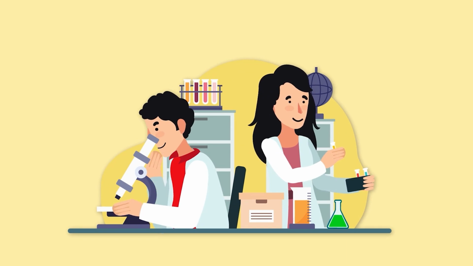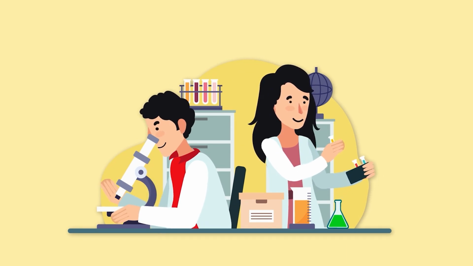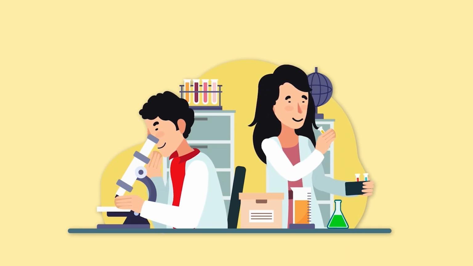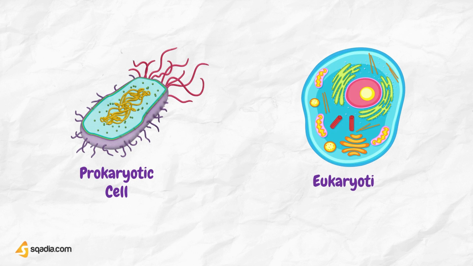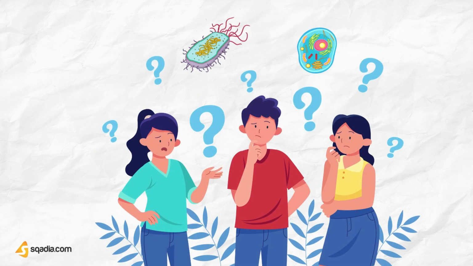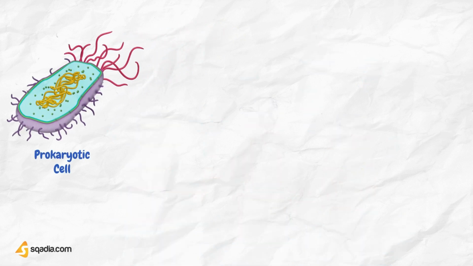Depending upon the internal structure of the cell, two types of cells are found in an organism, namely prokaryotic and eukaryotic. If you are thinking what's the difference between the two types of cells, worry not, for we will tell you all that you need to know about these cells. First, let's see, what are prokaryotes?